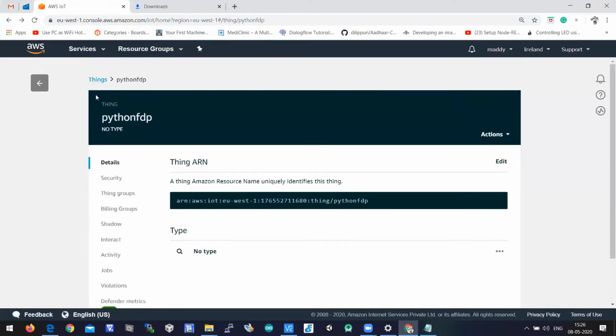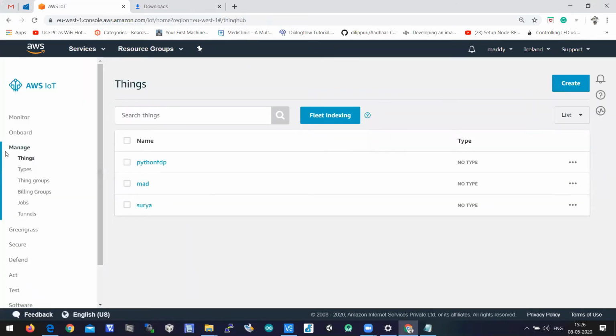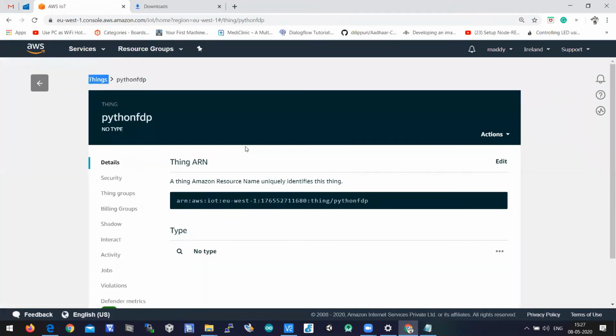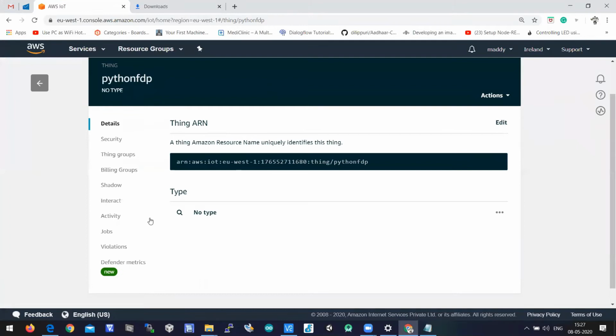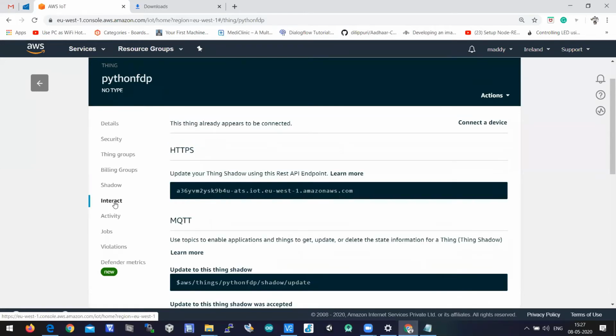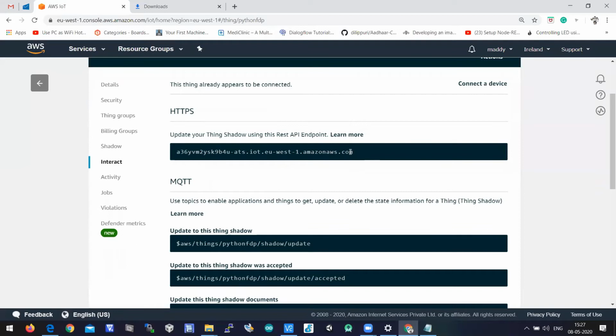If you want to identify your broker, you need to click on manage, and thereby things will be selected. You need to select your thing, which is Python FTP. Here you will have an option called interact. You need to click on interact. When you click on interact, you can see the endpoint, which is nothing but the MQTT broker. Please copy this MQTT broker into a notepad file, because in the program we have to copy paste this data.